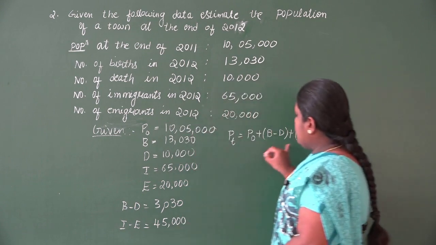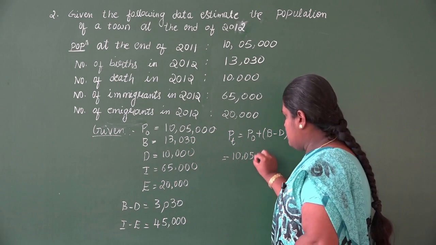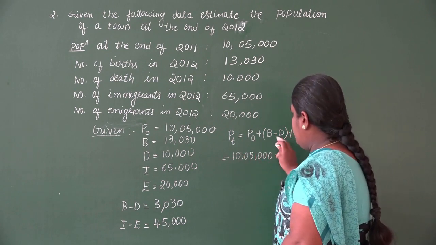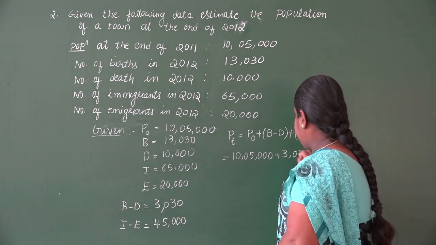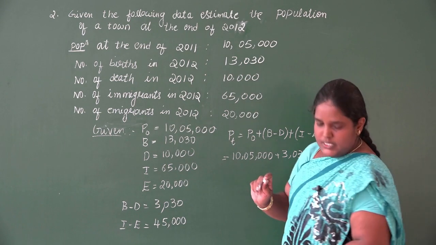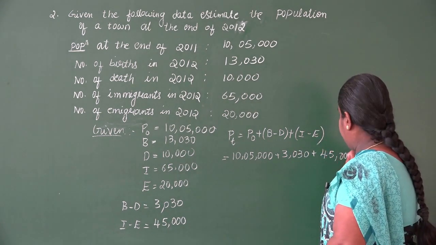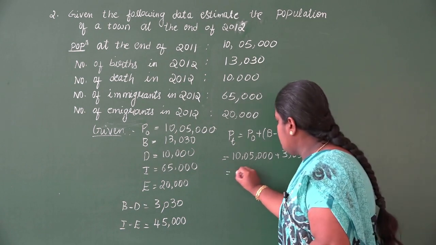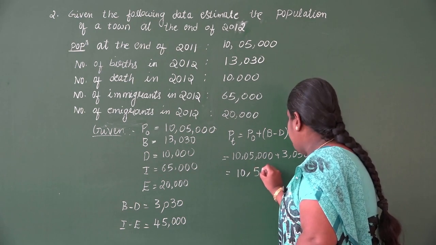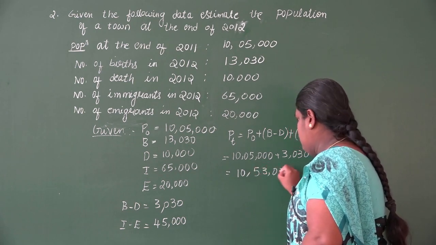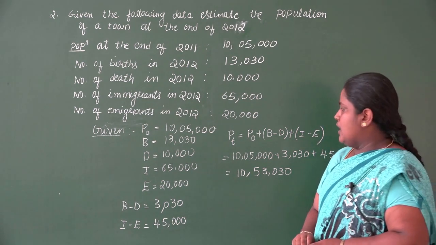So now directly I'll substitute here. P0 value is 10,05,000 plus B minus D, it is 3,030 plus I minus E is 45,000. And when you add this one, you'll get 10,53,030. So this is the population at the end of 2012.